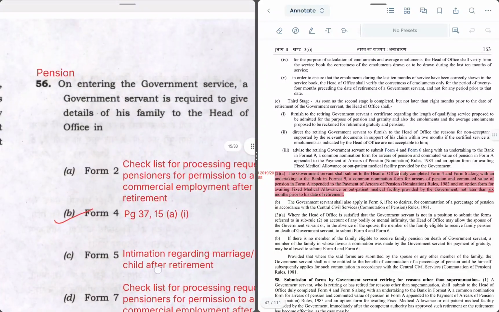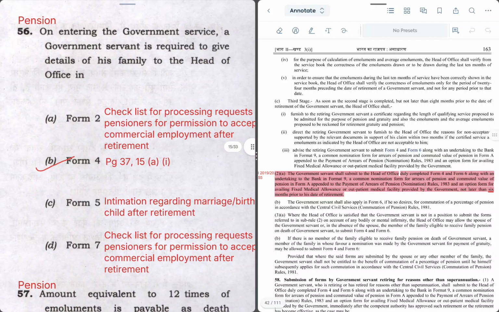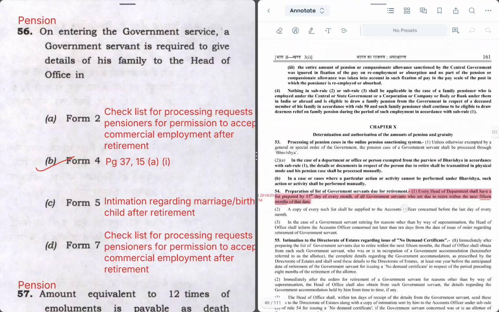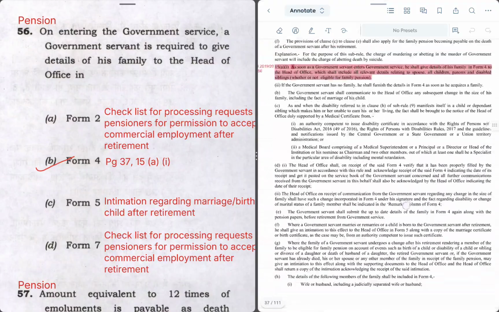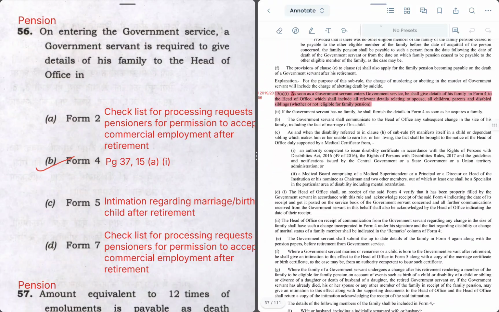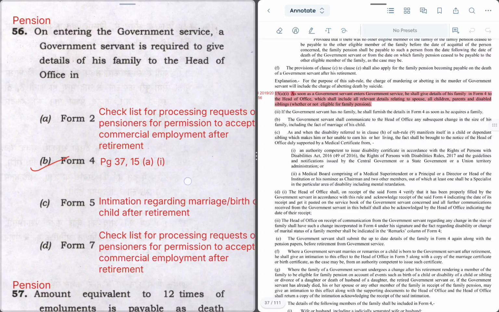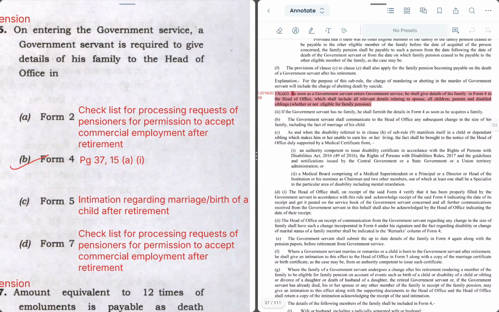Next question is 56. On entering the government service, a government servant is required to give details of his family to the head of office in which format? On page 37, if you see, Form 4 is the right form in which a government servant has to give details of his family. Form 2 is a checklist for processing a request of pensioners for permission to accept commercial employment after retirement.